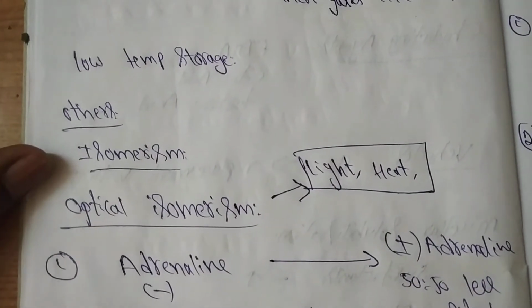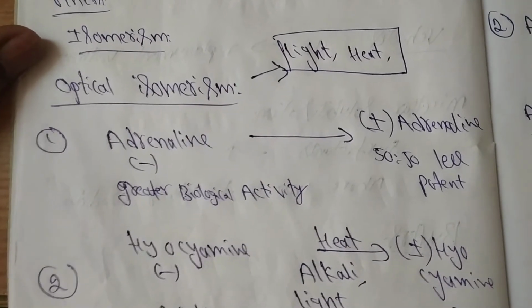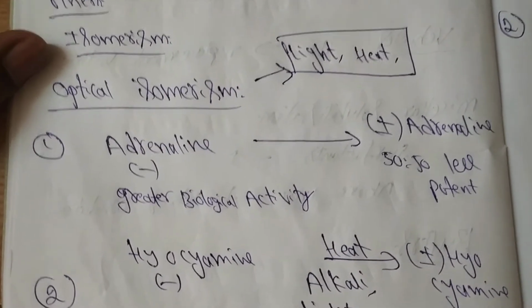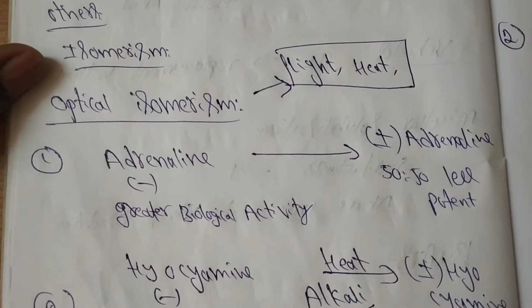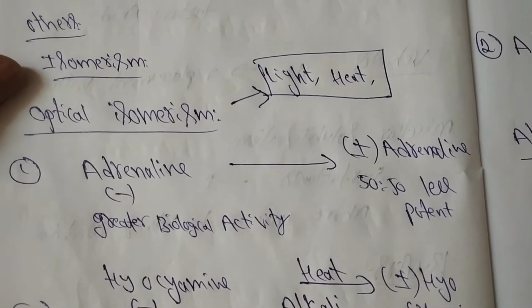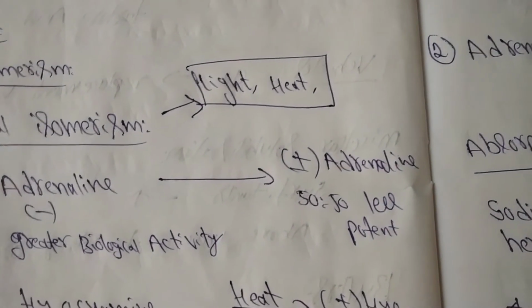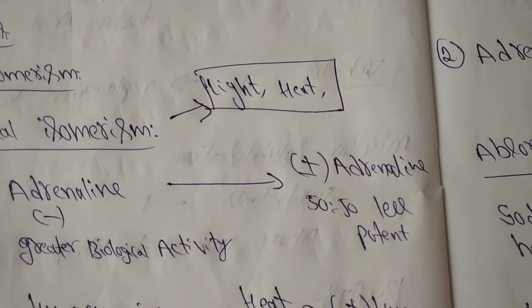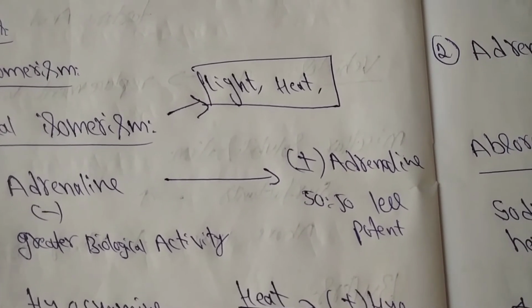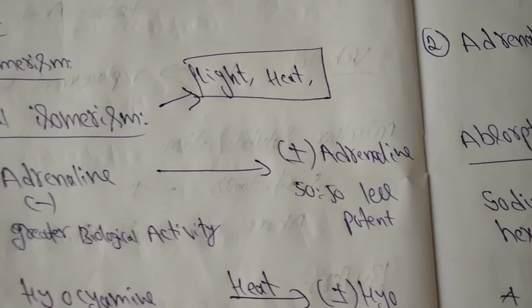Other factors are isomerism, optical isomerism. The levo form of adrenaline has greater biological activity, but when it is exposed to light or heat, it can be converted into the racemic form of adrenaline. They have equal concentrations, 50% of levo and dextro form. They are less potent.